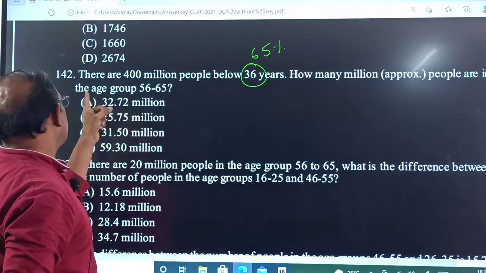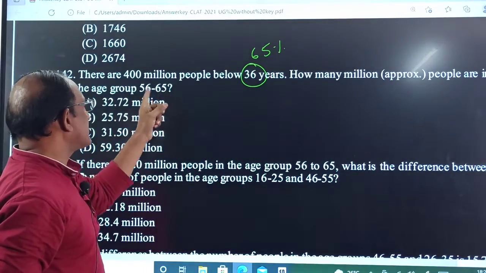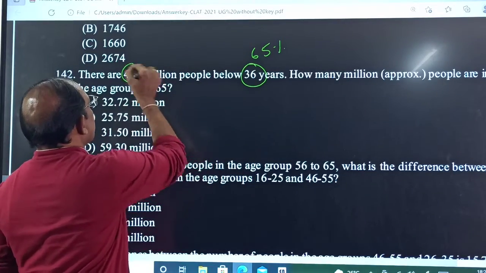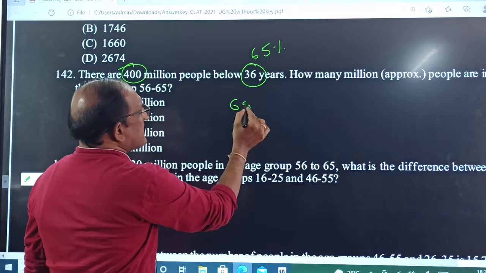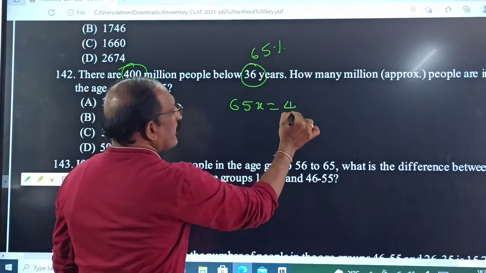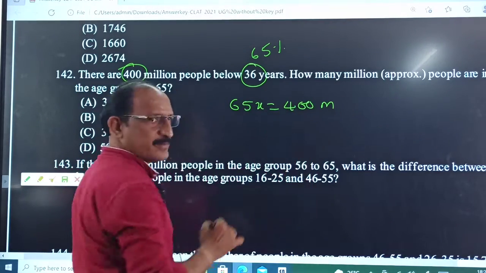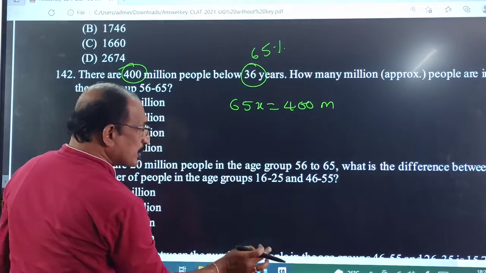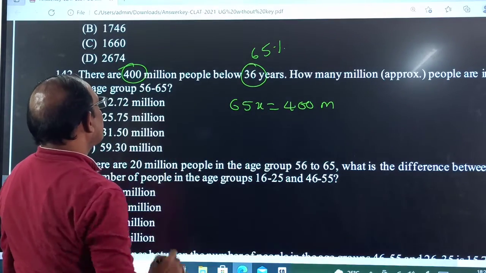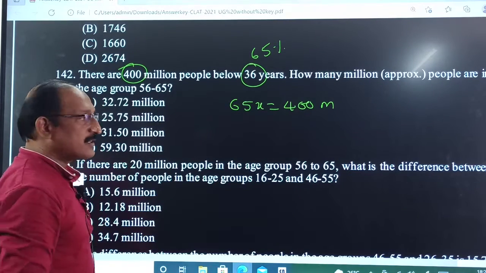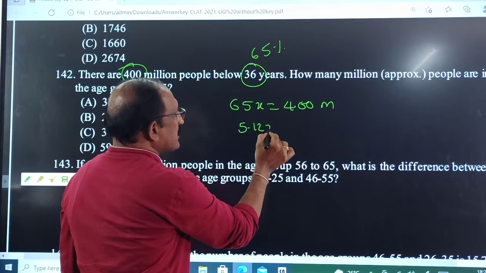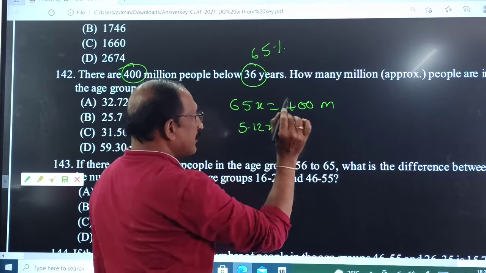The people who are in that age 56 to 65, how much? No, 65% is given, that 65% of x is equal to 400 millions is given. Then we want how much, what is the percentage of that 56 to 65? 5.12. x is equal to how much?